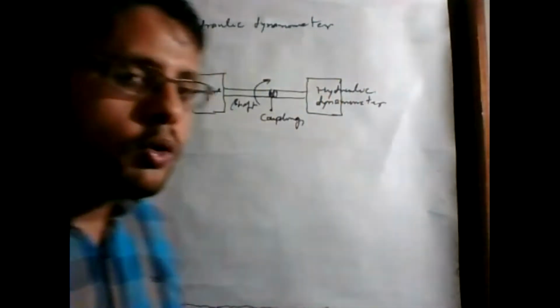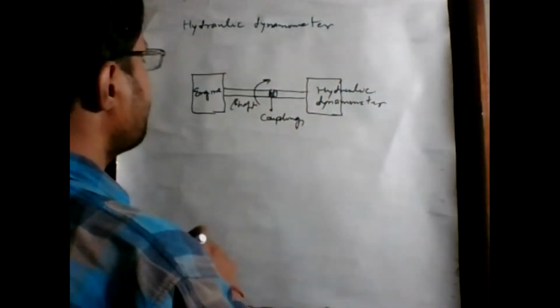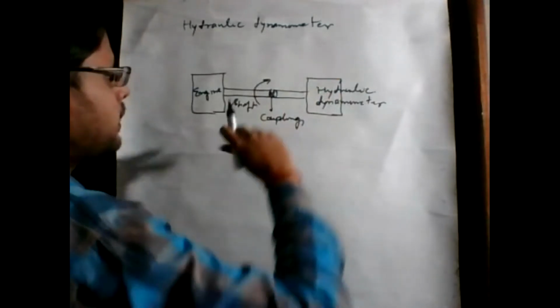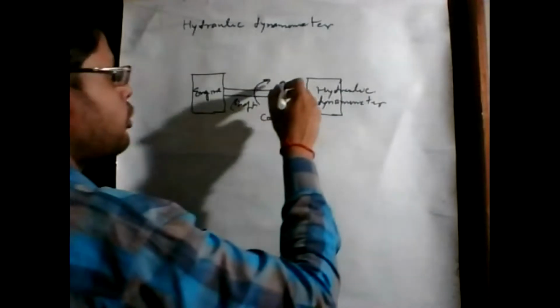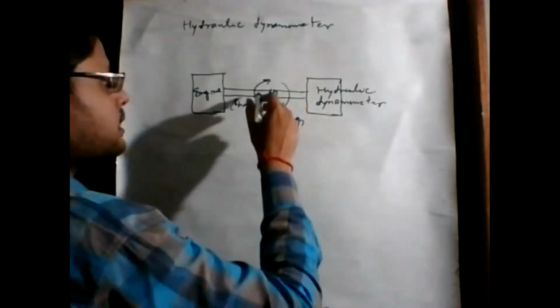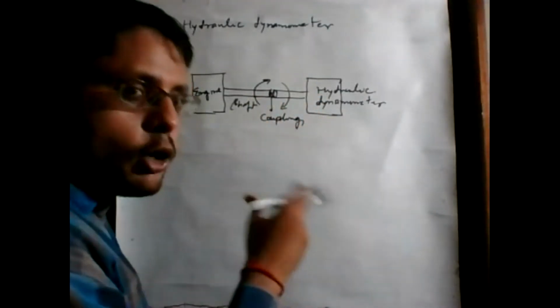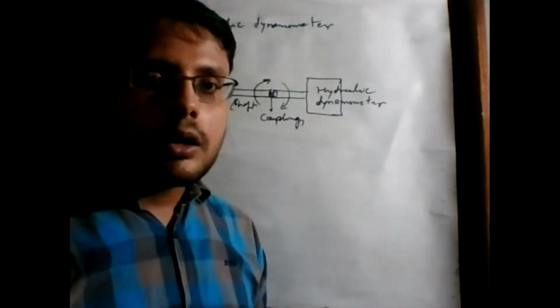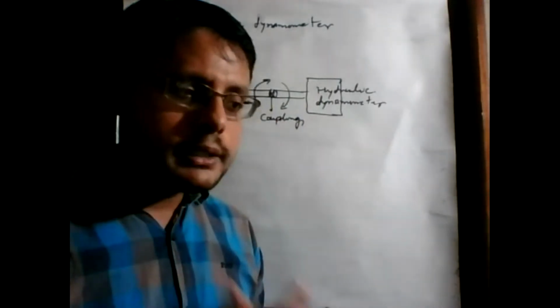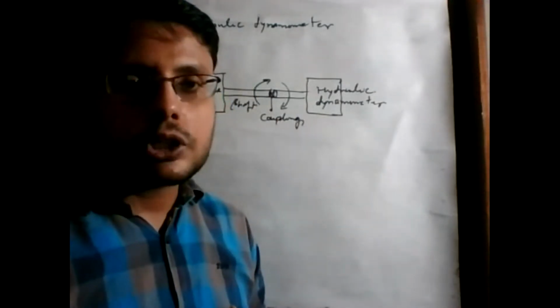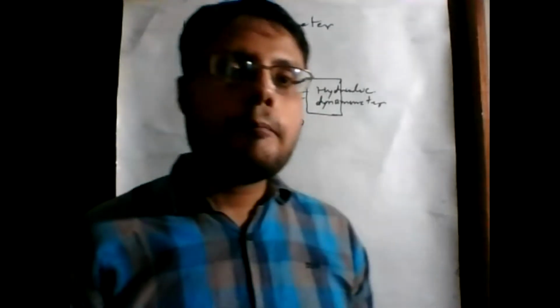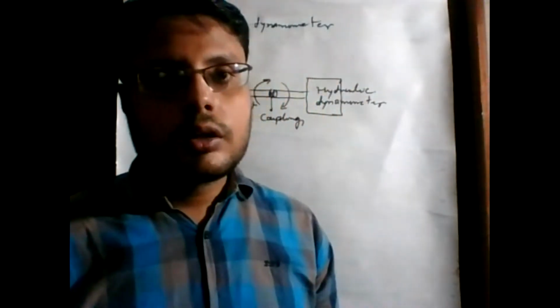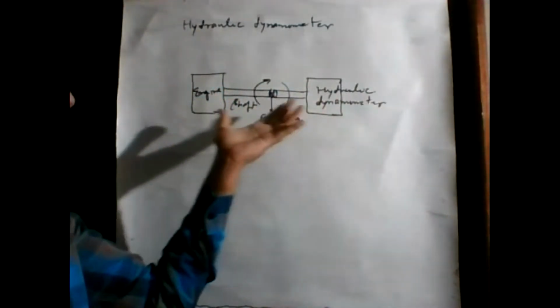Actually, the hydraulic dynamometer is trying to resist the motion of this engine shaft. So if the engine shaft is moving in the clockwise direction, then the hydraulic dynamometer is trying to rotate this engine shaft in the anti-clockwise direction. So what is the need of this operation? Actually, if we want to calculate the power performance of an engine, then we use this type of setup.